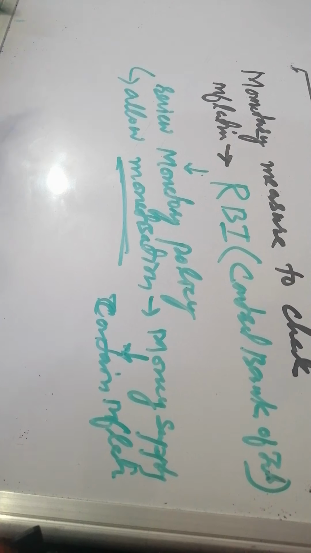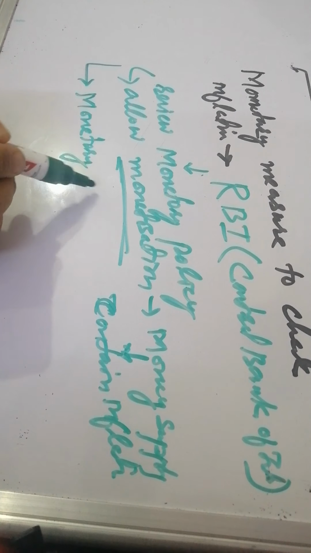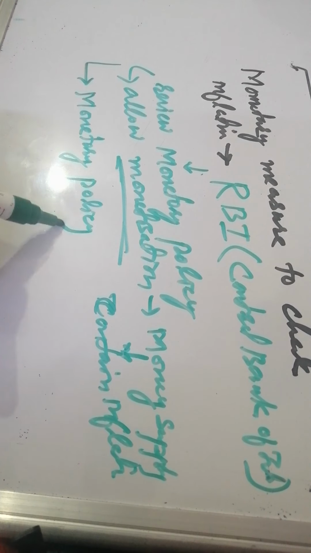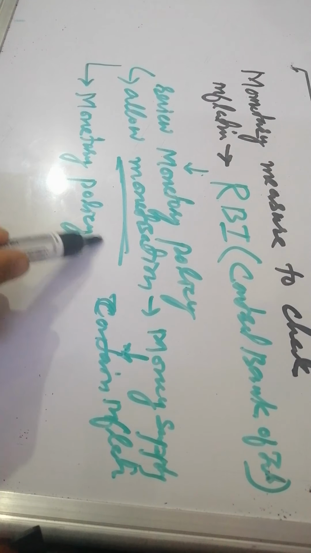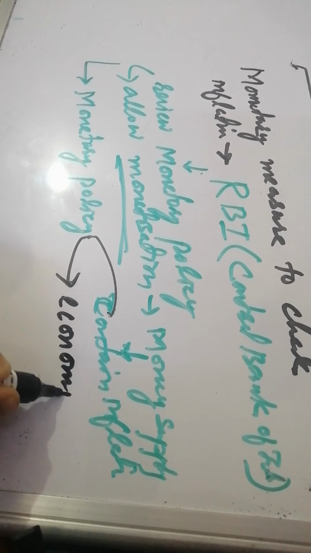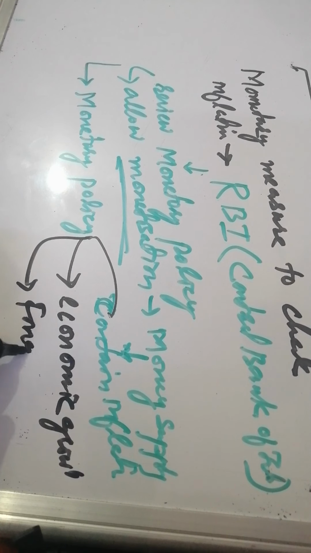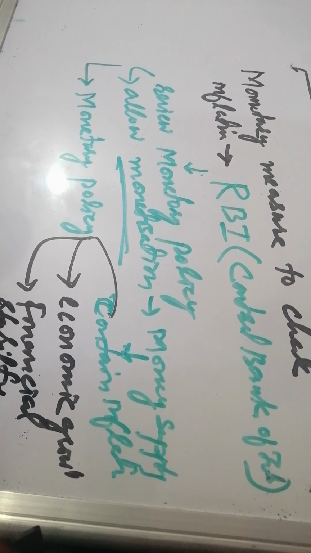At the same time, a monetary policy can be devised by the RBI which will first contain the inflation, and at the same time boost economic growth and financial stability. Such measures should be taken by the RBI. These were the three major checks on inflation.